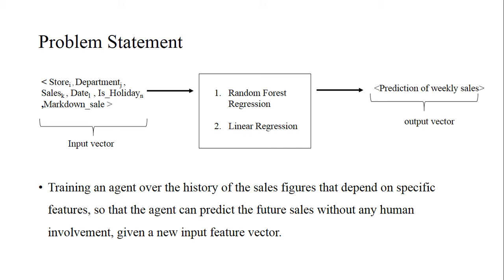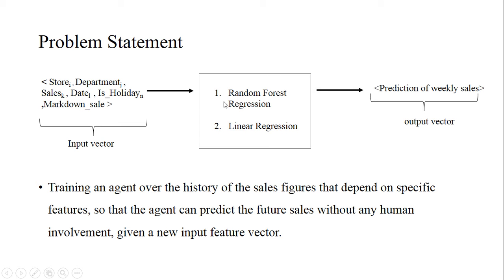The problem statement can be simply put forward as training an agent over the history of the sales figures that depend on specific features, so that the agent can predict future sales without any human involvement given a new input feature vector. The input feature vector is shown here. It has the store number, the department, the number of sales, the date, whether the date is a holiday or not, or whether it's a special markdown sale like a Christmas sale or Thanksgiving sale.